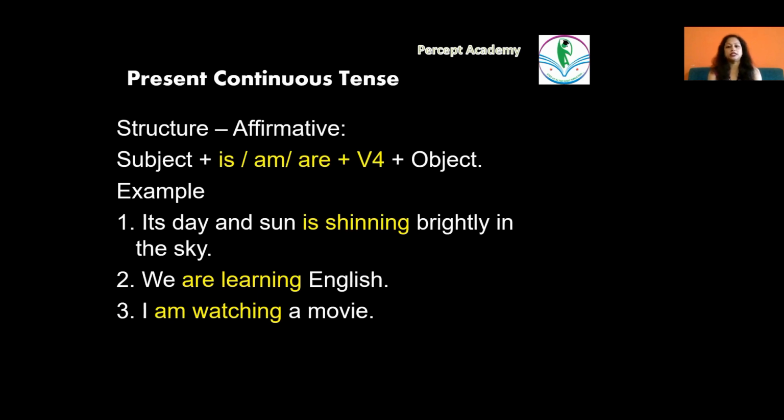So it's day and the sun is shining brightly in the sky. So the verb here is plus V4, that is, V4 is actually the base form of verb added or suffixed with ing. So it's day and the sun is shining brightly in the sky. We are learning English and I'm watching a movie.